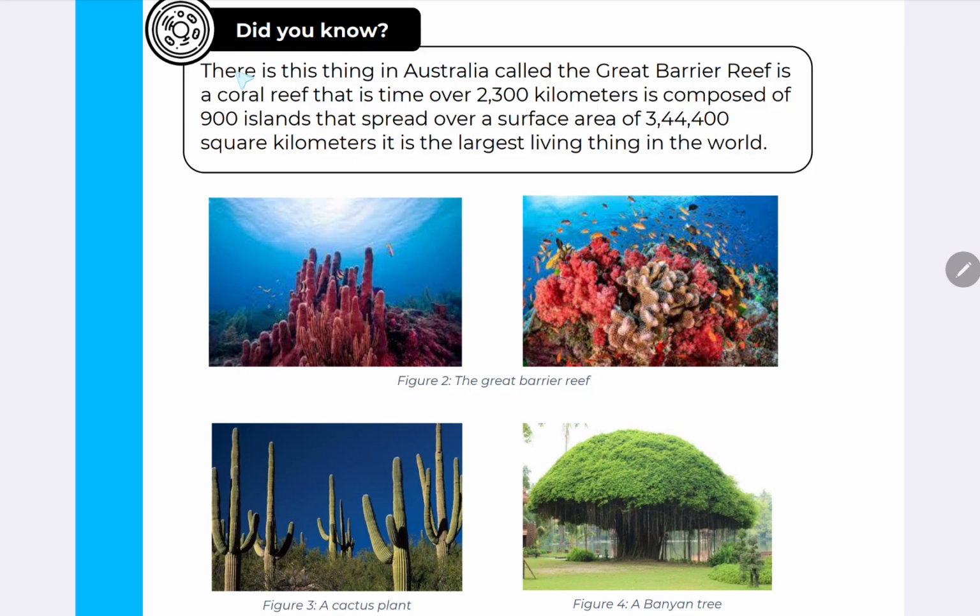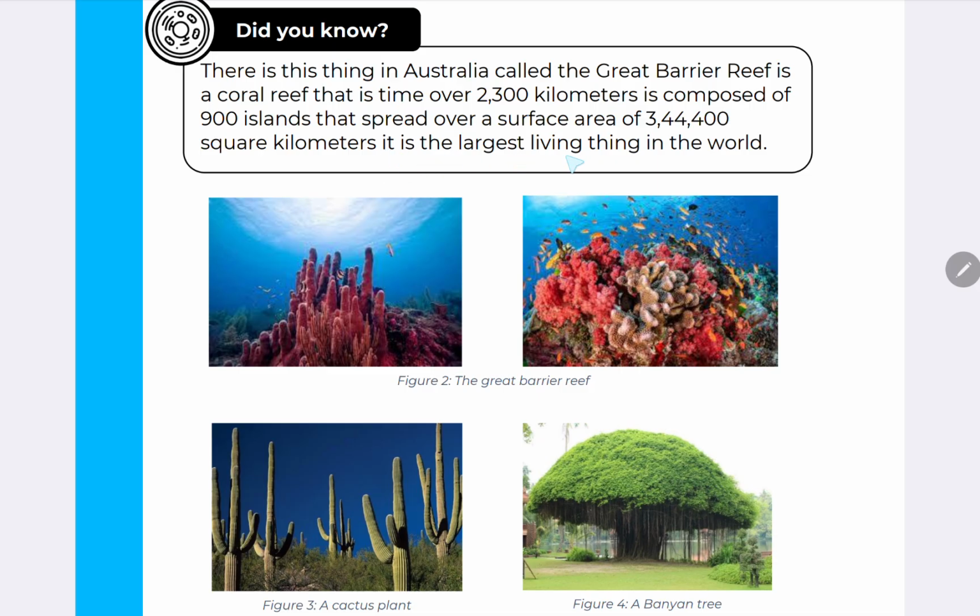Did you know there is this thing in Australia called the Great Barrier Reef, a coral reef that is over 2,300 kilometers, composed of 900 islands that spread over a surface area of 3,44,400 square kilometers.